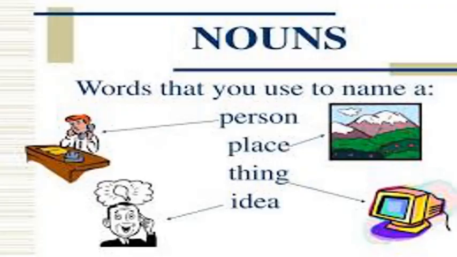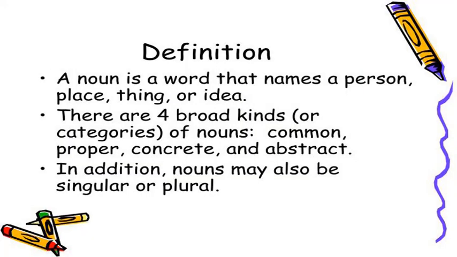We can say that there are three broad categories of nouns. Nouns can either be proper or common. So that is the first classification, proper nouns and common nouns. Secondly, it can be abstract or concrete. Abstract noun or concrete noun. And apart from that, we have one more category.